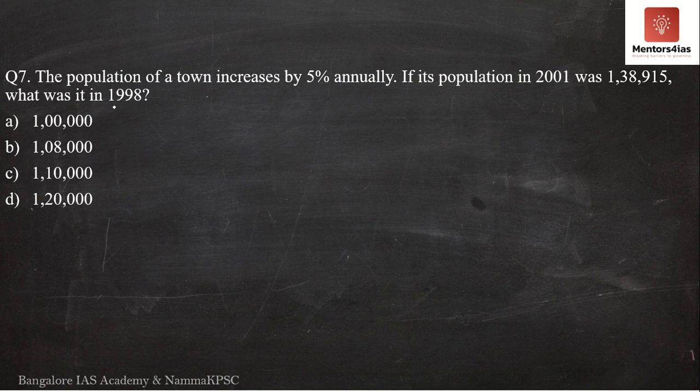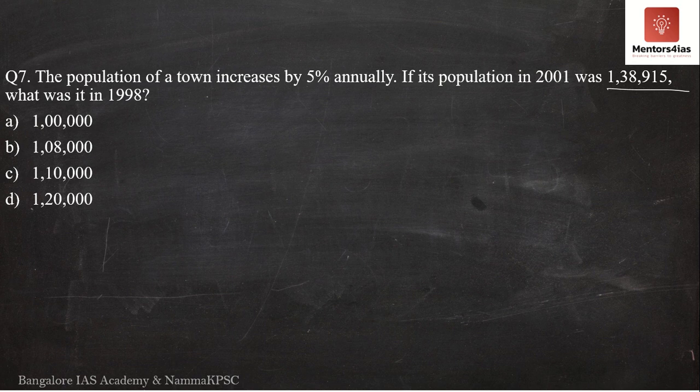So what the question is saying is that the population of this particular town was some number in the year 1998. It increases 5% every year. So from 1998 to 1999 it increased by 5%. Then from 1999 to 2000 it again increased by 5%. From 2000 to 2001 it again increased by 5% to eventually result in 1,38,915 as the population of this particular town. So what is the question asking for? The question is asking for the original population, that is in 1998.